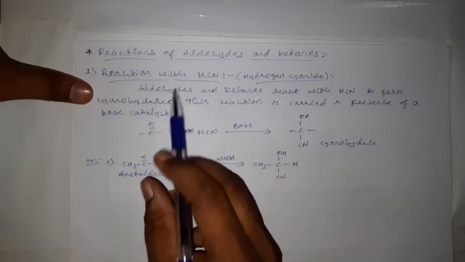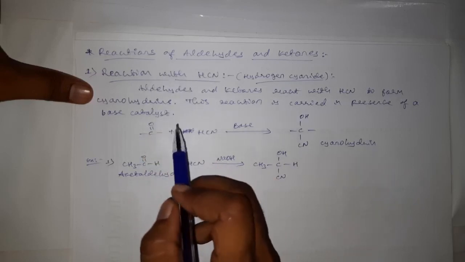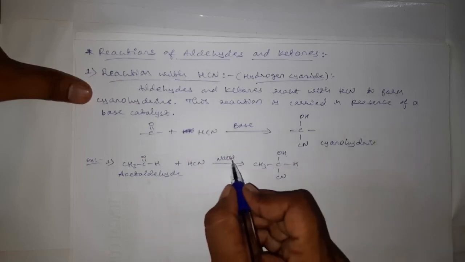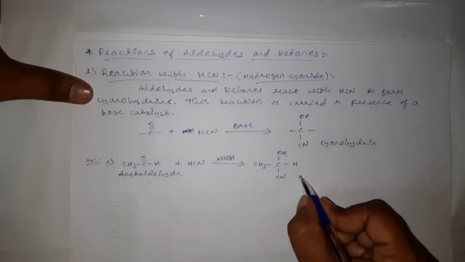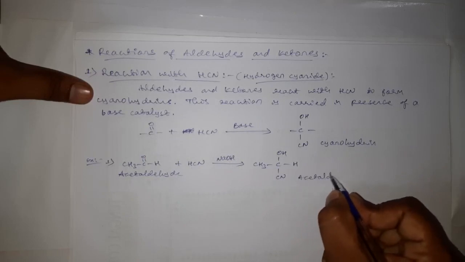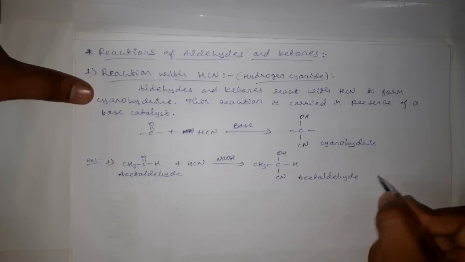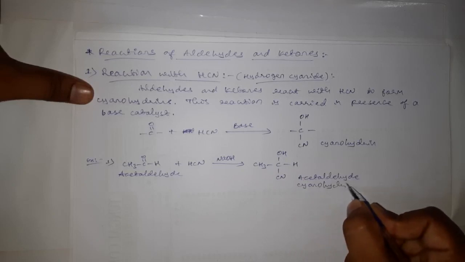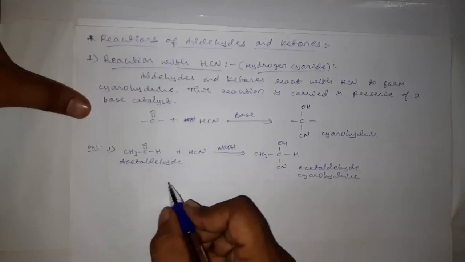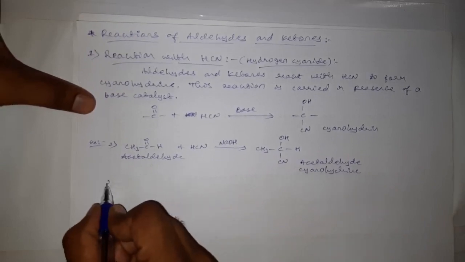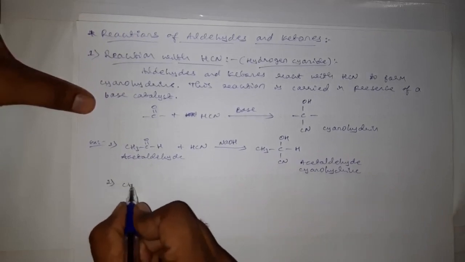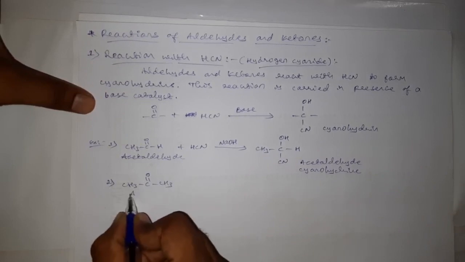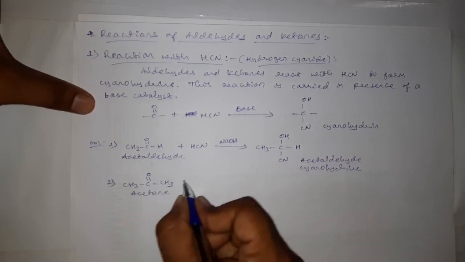Therefore, it is a type of addition reaction, that is a nucleophilic addition reaction. And here we are using base NaOH as a catalyst. Its name is acetaldehyde cyanohydrin. Acetaldehyde cyanohydrin.